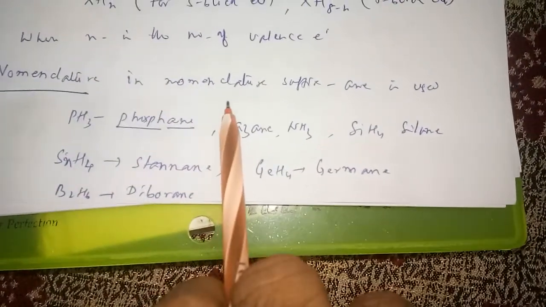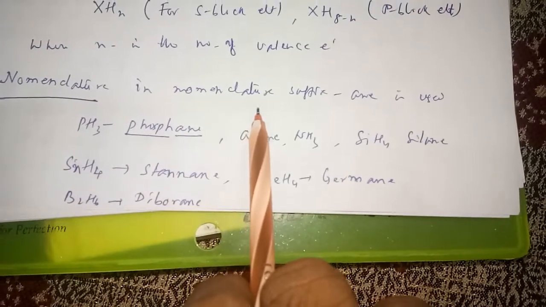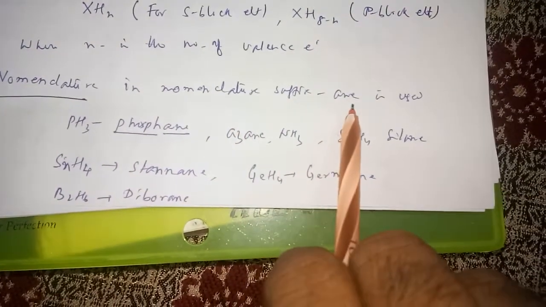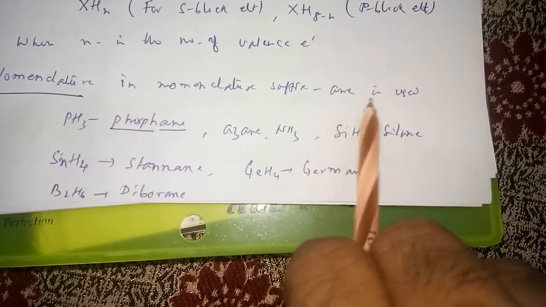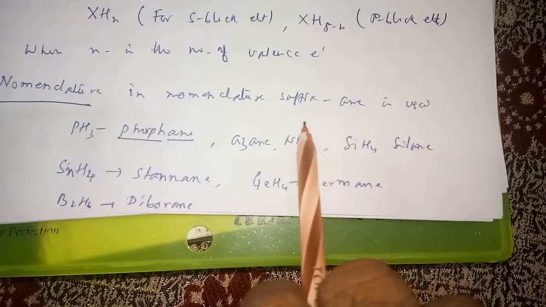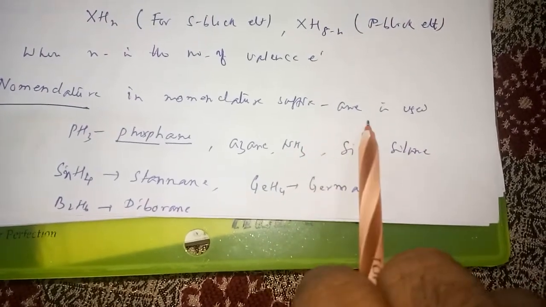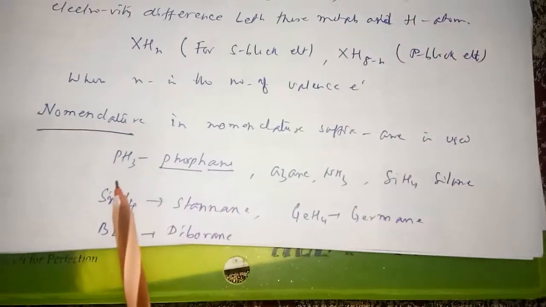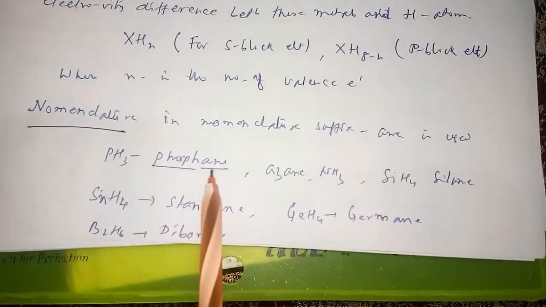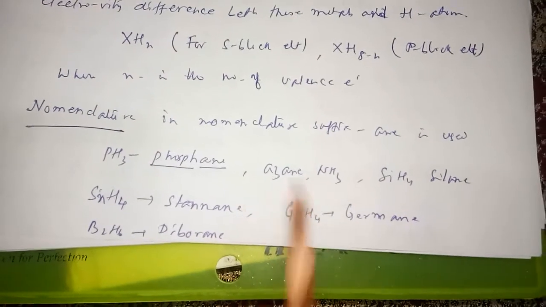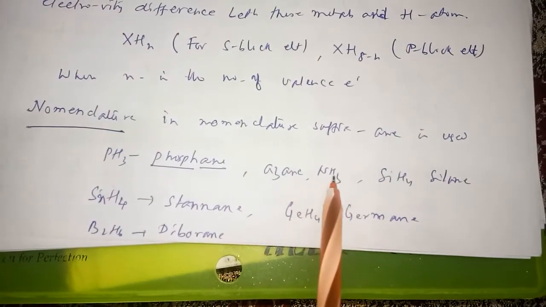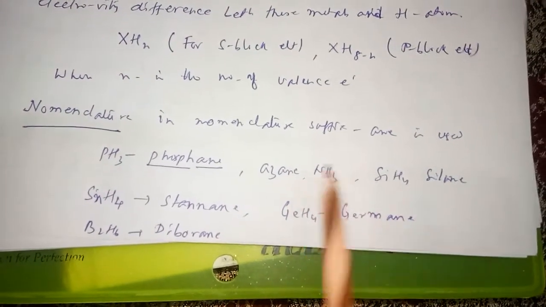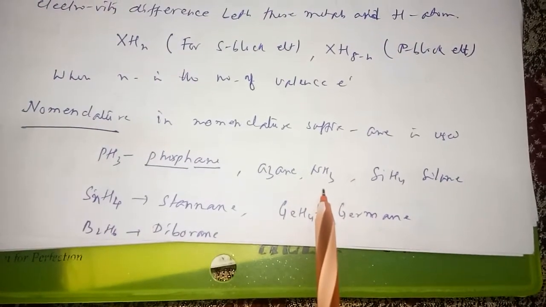Now nomenclature: in suffix you have to add ANE. If phosphorus is there, this is phosphane. If arsenic is there, this is arsine. So PH3 is phosphane, NH3 is azane, although it is commonly named ammonia.